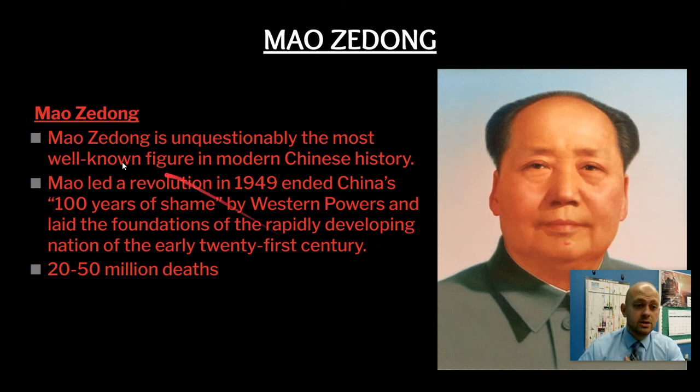Okay. So Mao Zedong is unquestionably the most well-known figure in modern Chinese history. Mao led a revolution in 1949, which ended China's 100 years of shame by Western powers, that period of time we referenced, and laid the foundations of the rapidly developing nation of the early 21st century. He's also responsible for 20 to 50 million Chinese deaths. That's a lot of people who died under his watch, essentially. And hopefully that is a little bit of an eye-opening number to you.